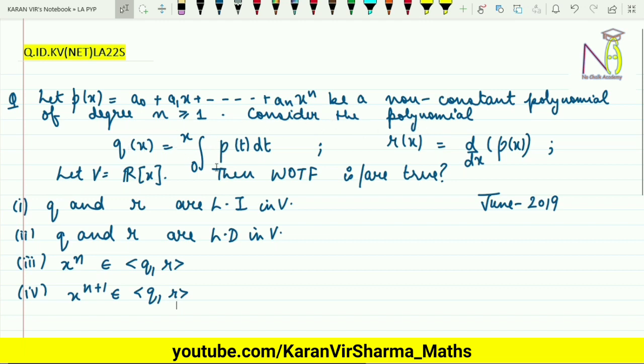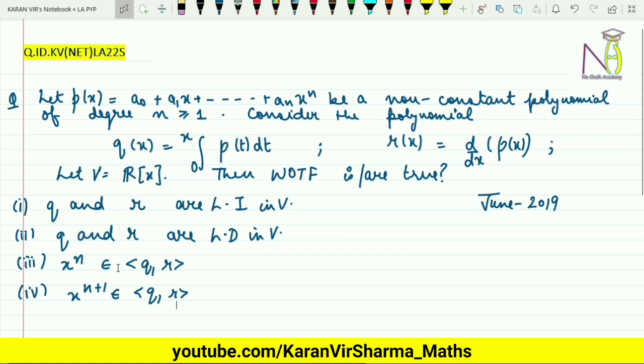but the integration of p(x) polynomial from 0 to x, and similarly r(x) is a polynomial which is nothing but the differentiation of p of x. Then we have to tell which of the following statements is or are correct. This question appeared in June 2019. And the options are: q and r are linearly independent in V; q and r are LD in V;